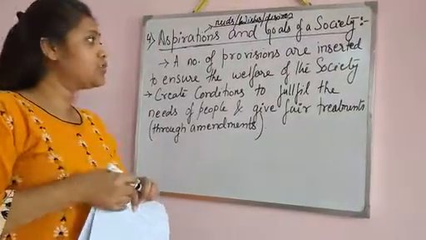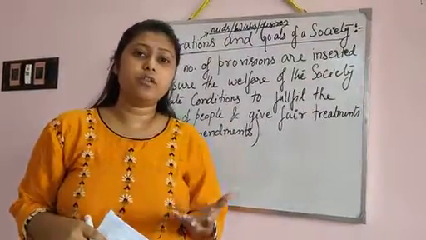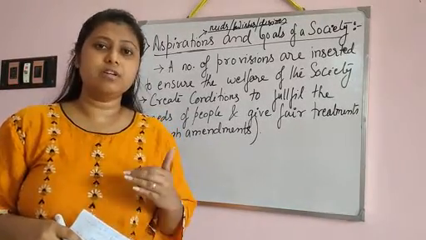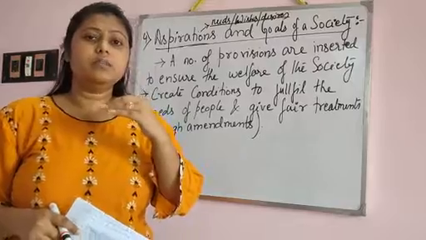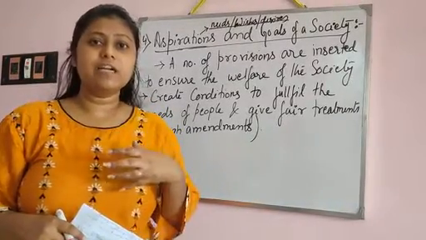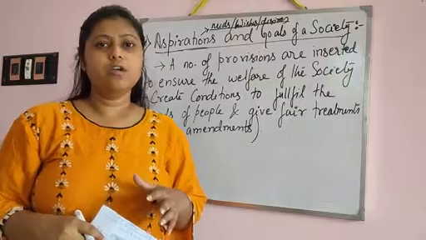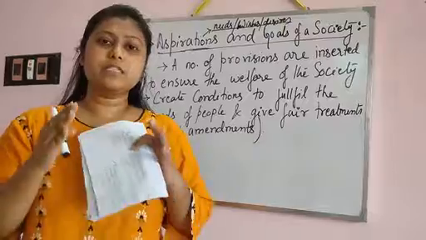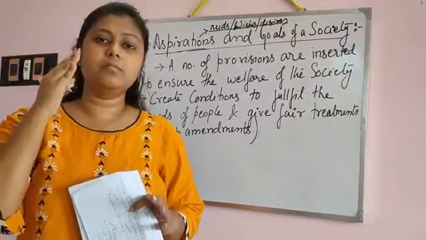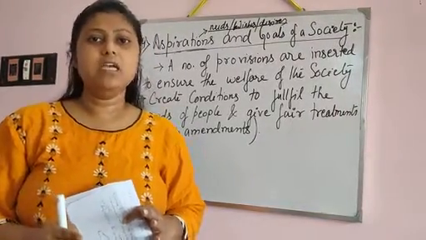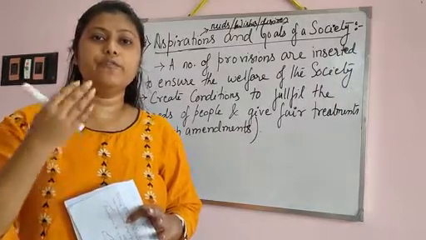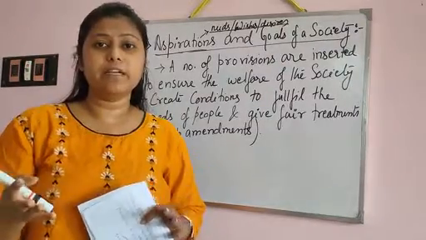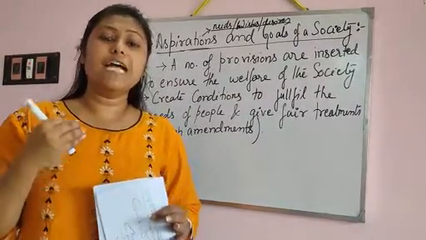That means our constitution not only looks towards the powers, the limitations or the coordination, but also gives a platform from where the government tries to fulfill the needs and goals of the society, because ultimately a government can be stable in any country when it looks towards the welfare of the society. If the citizens' wishes are not fulfilled, then they are not satisfied with the government.